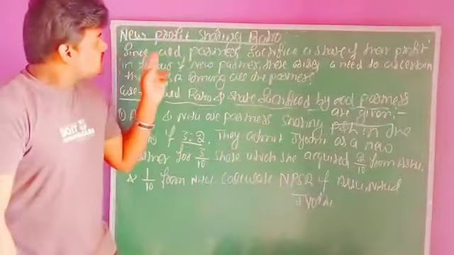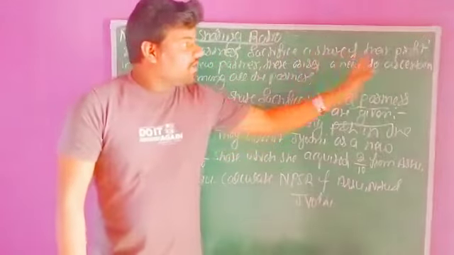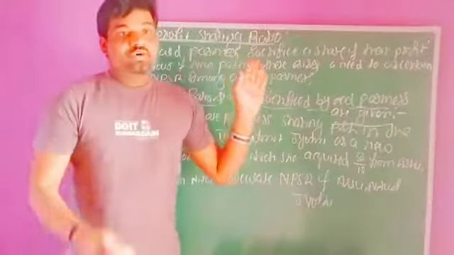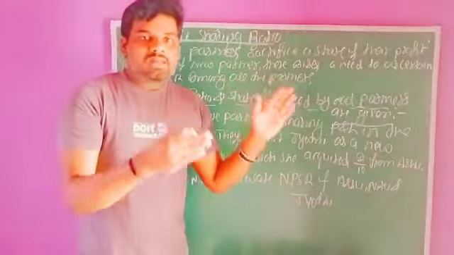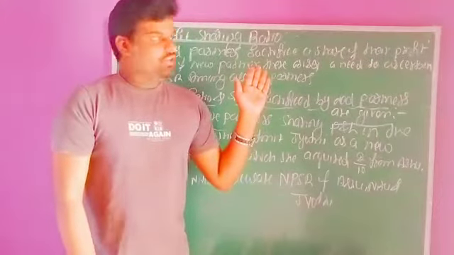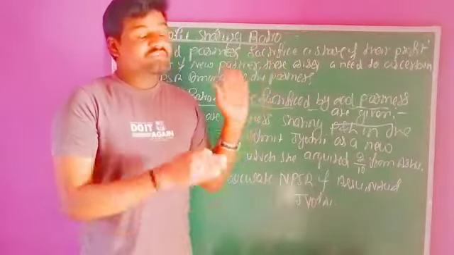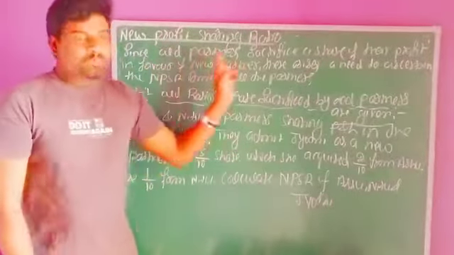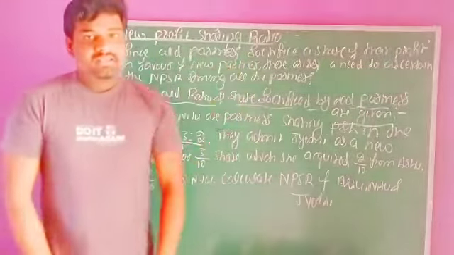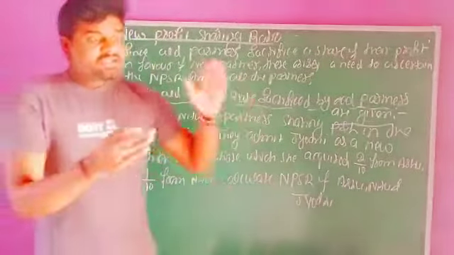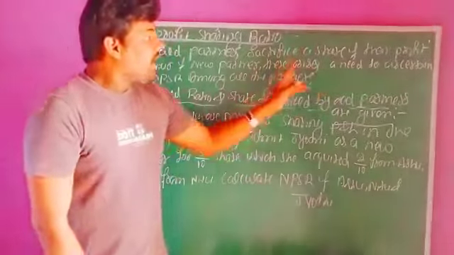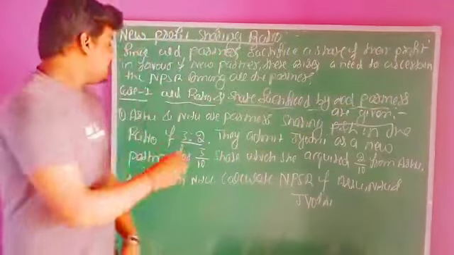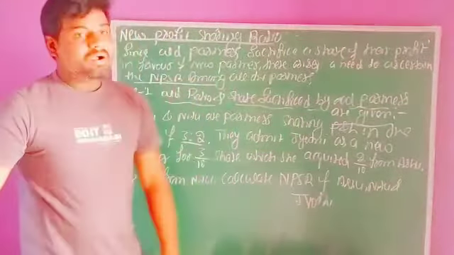Since old partners sacrifice a share of their profit, old partners meaning those who are already partners in the business organization, they need to sacrifice part of their profit in favor of the incoming partner. Here, the new partner is nothing but the incoming partner, right? So after the admission of a new partner, there is a need to ascertain the new profit sharing ratio among all the partners.